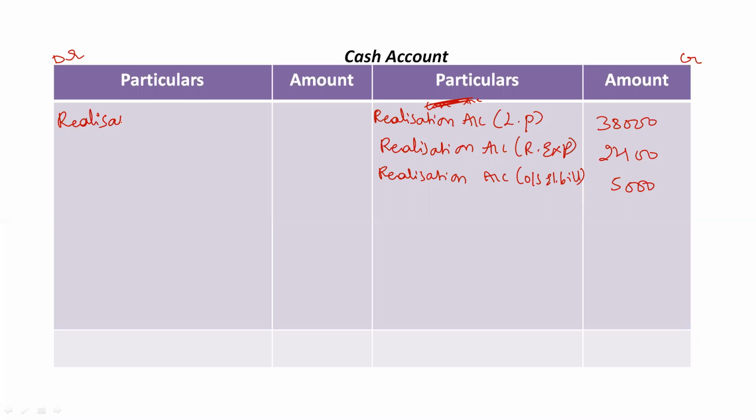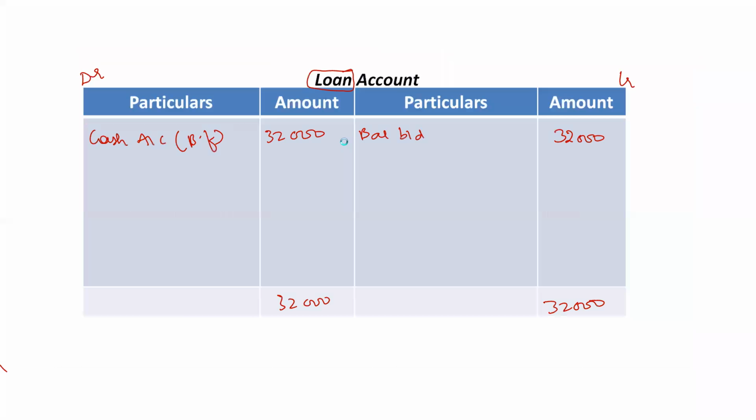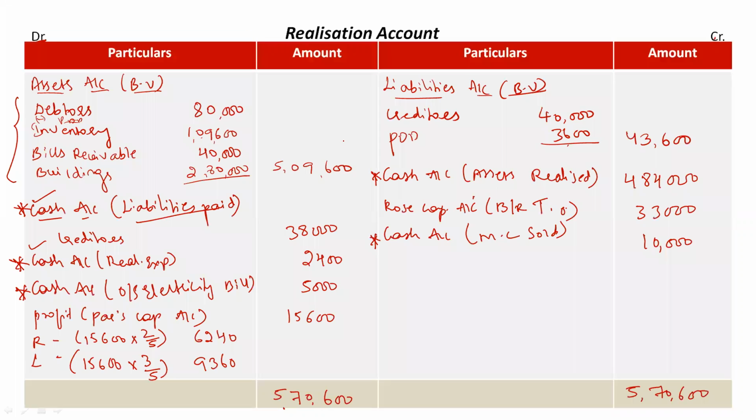account for assets realized, rupees 4,84,000, right? And again realization account for motorcycle sold, rupees 10,000. Okay, both the entries from realization account credit side are done. Basically we have taken every cash entry from realization account.